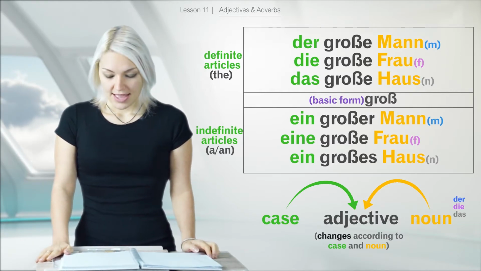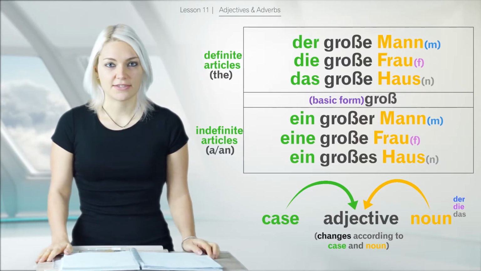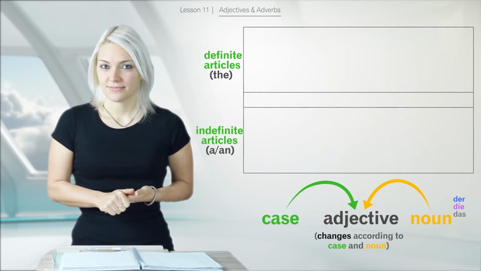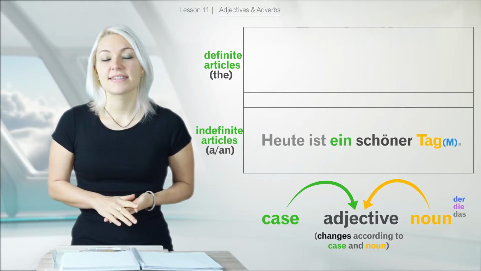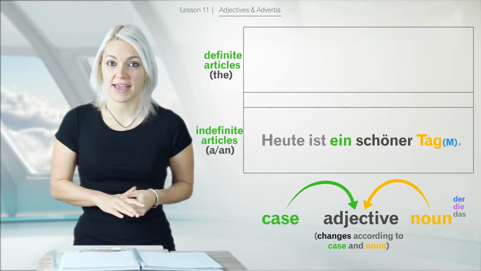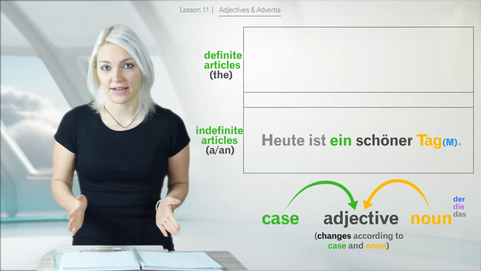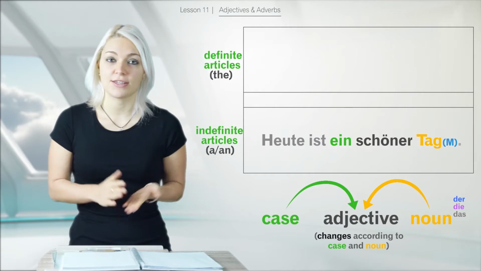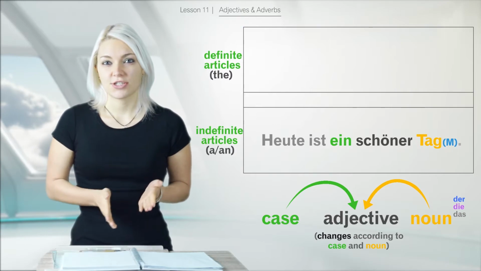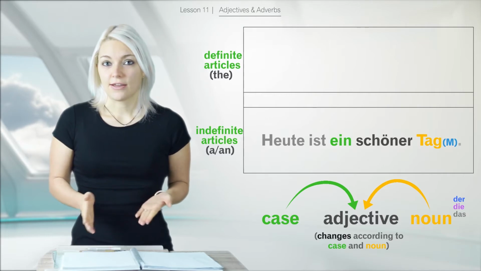Okay. Another example. Let's take the adjective nice or lovely. Today is a lovely day. Heute ist ein schöner Tag. Der Tag, masculine, that's why we have schöner. So whenever there is a masculine, you add the ER.